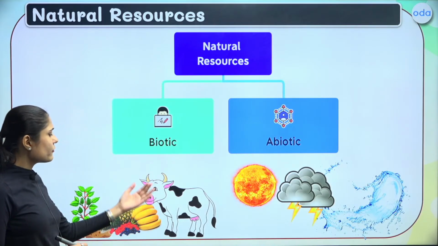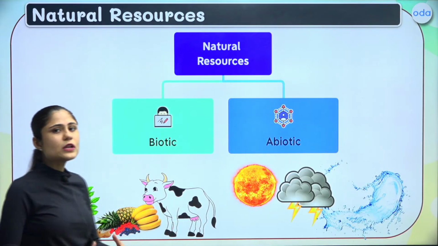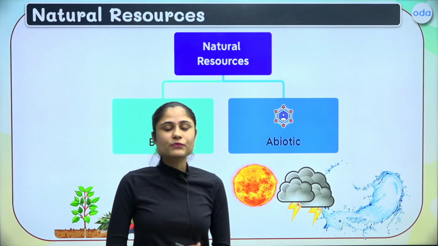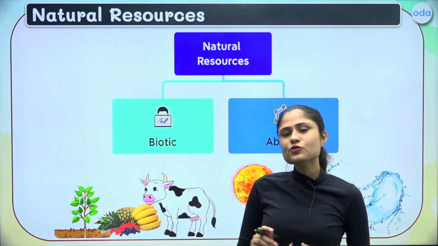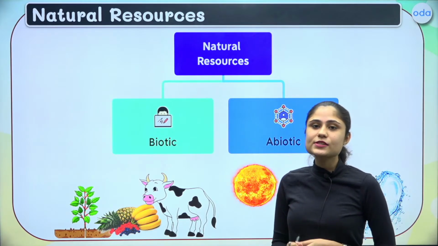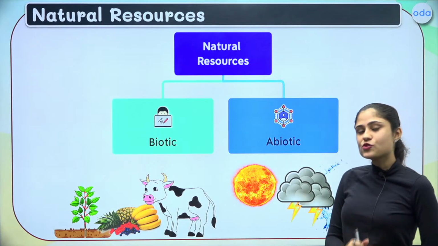These can vary from animals, livestock around us, plants, fruits. All of these are biotic natural resources. On the other hand, those natural substances which do not grow or reproduce, and can be termed non-living objects, fall under the abiotic natural resources.